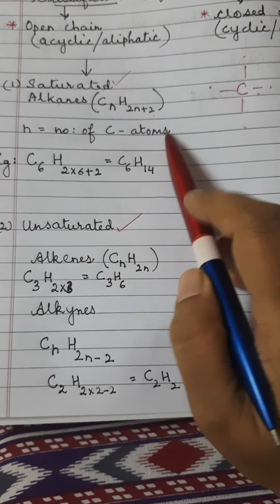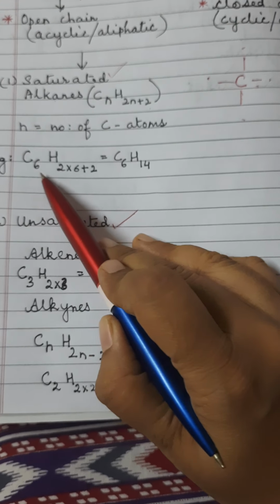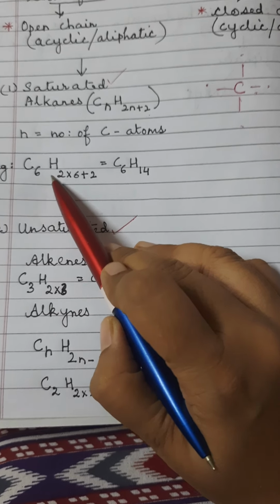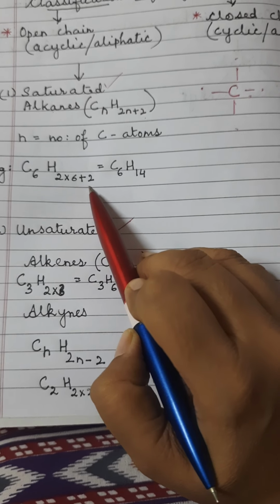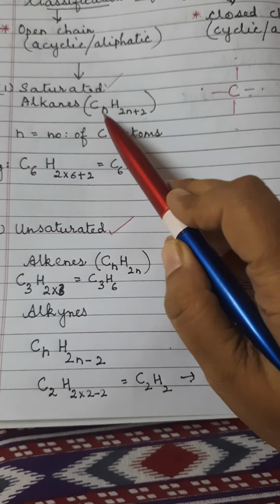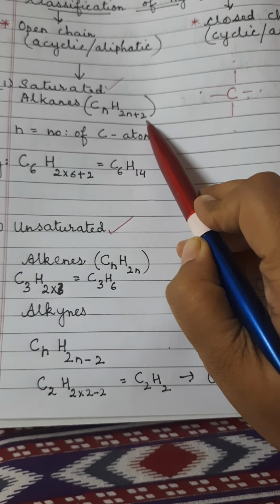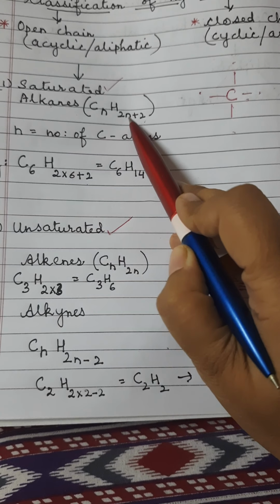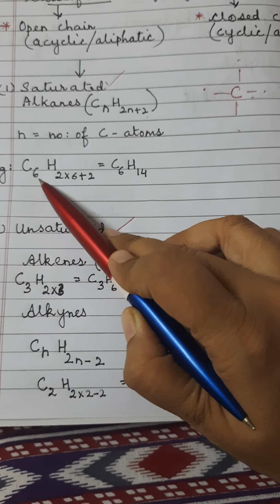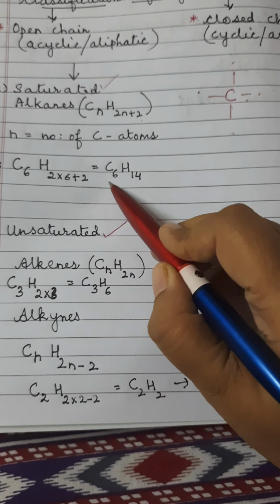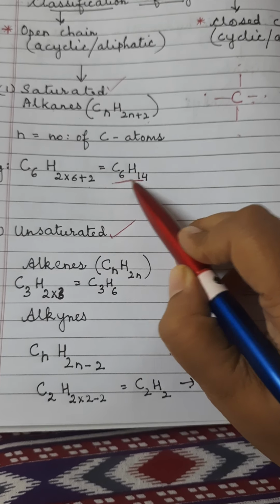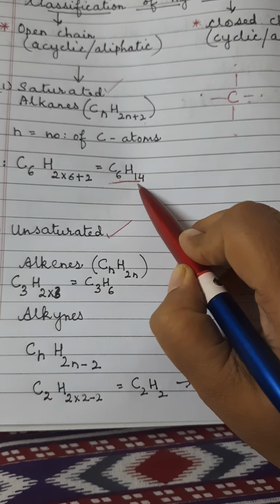For example, if I say that small n is 6, that is, the number of carbon atoms is 6, then the number of hydrogen atoms can be determined using the formula CnH2n+2, that is, 2 into 6, in place of n I have substituted 6, plus 2. So I will get the formula of this alkane as C6H14.